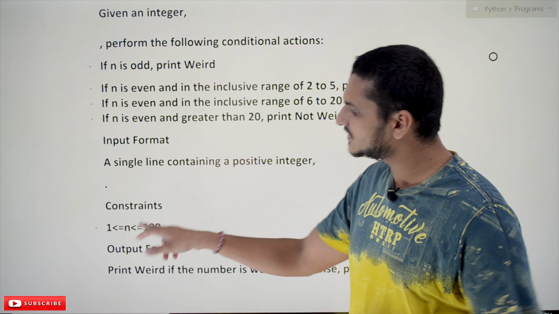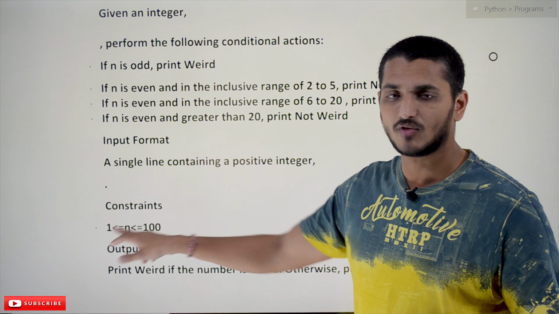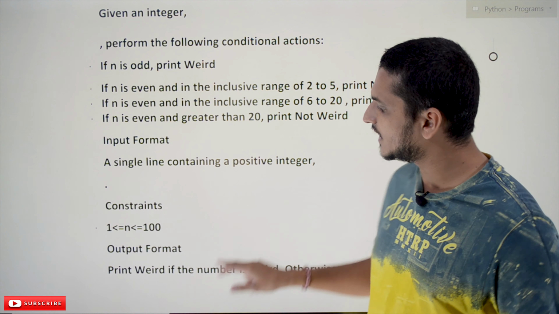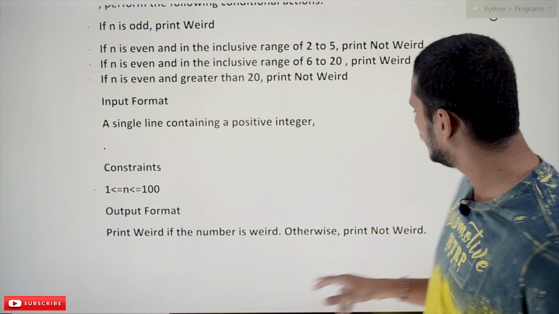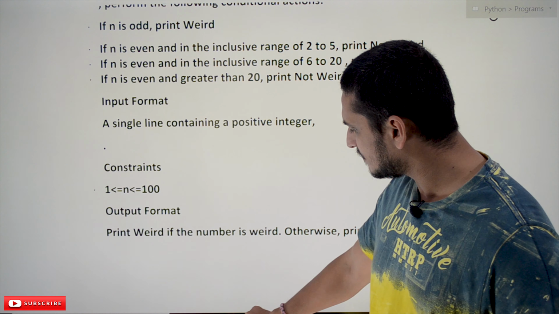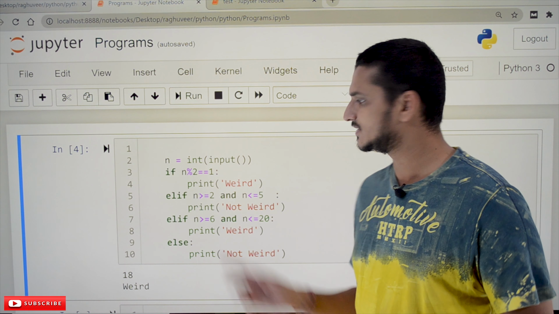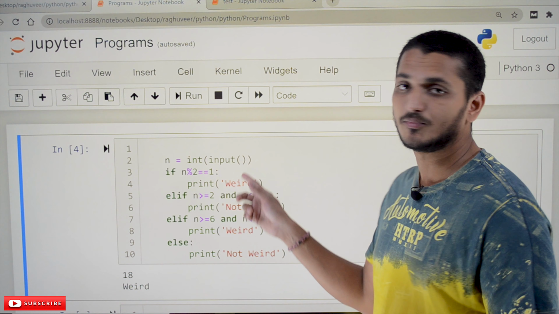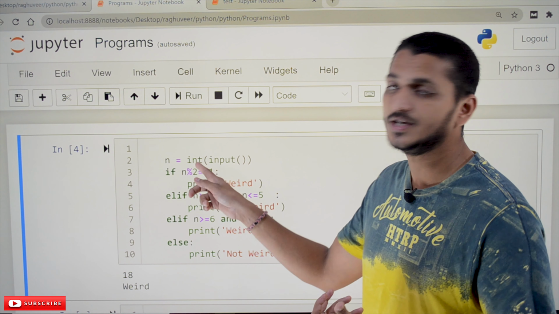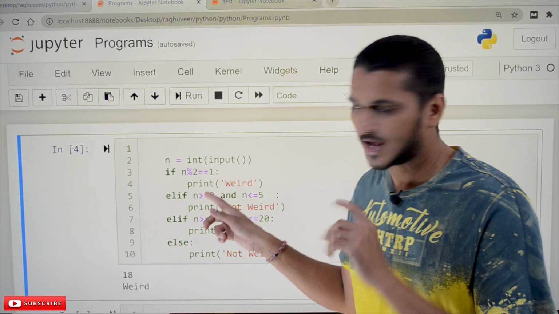There are some constraints. N should be a value between 1 and 100. So our integer input value will be between 1 and 100. The output should display whether it is weird or not weird. Coming to the program, n is equal to int of input. By default, input will take the string format. We have to convert that into integer format. That's why we are doing type conversion.